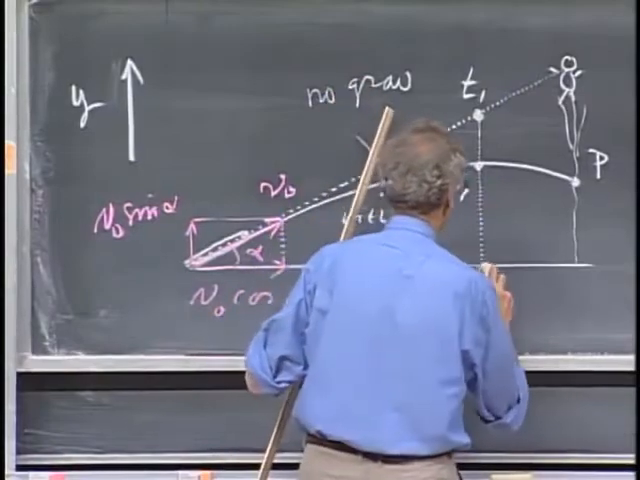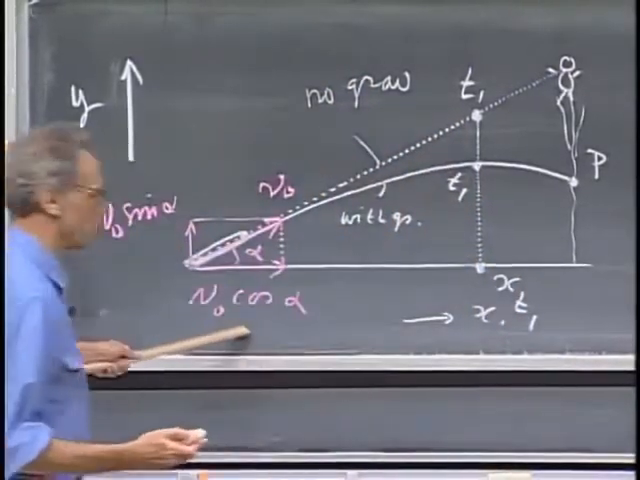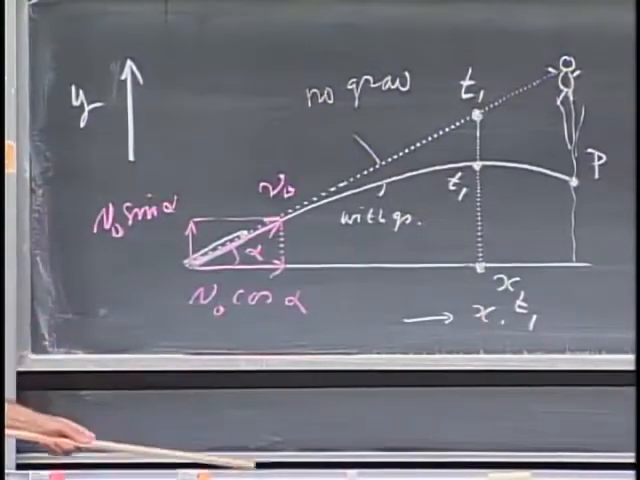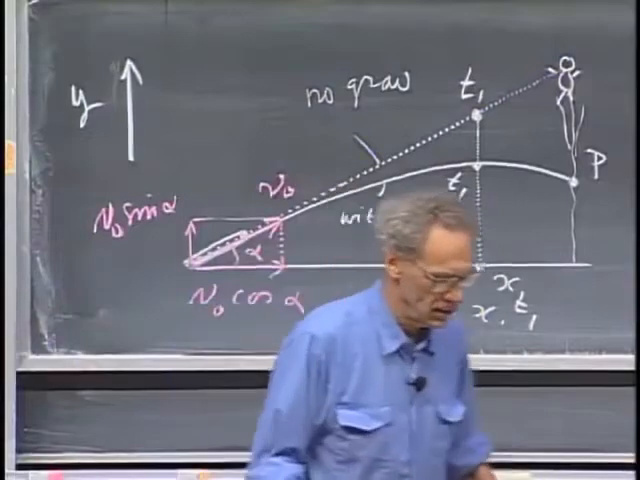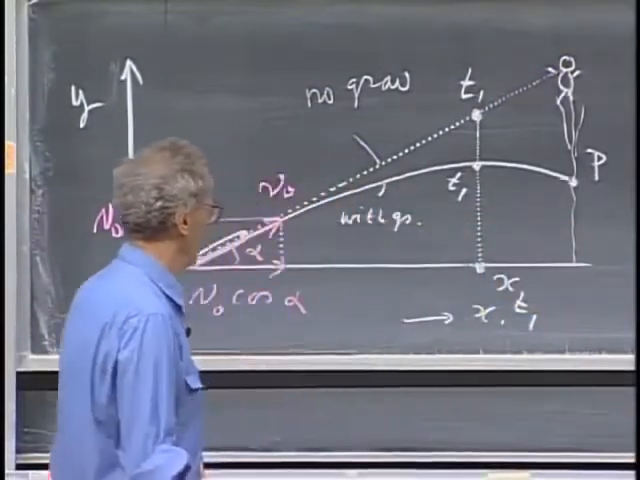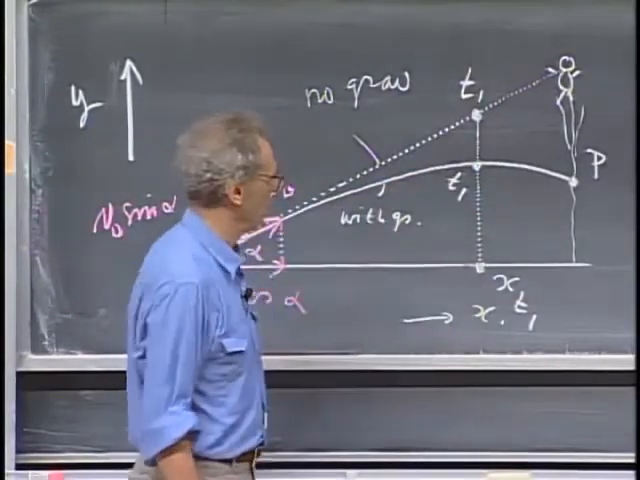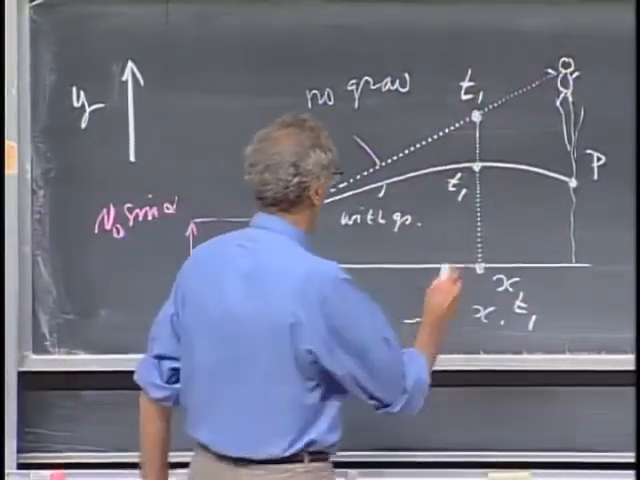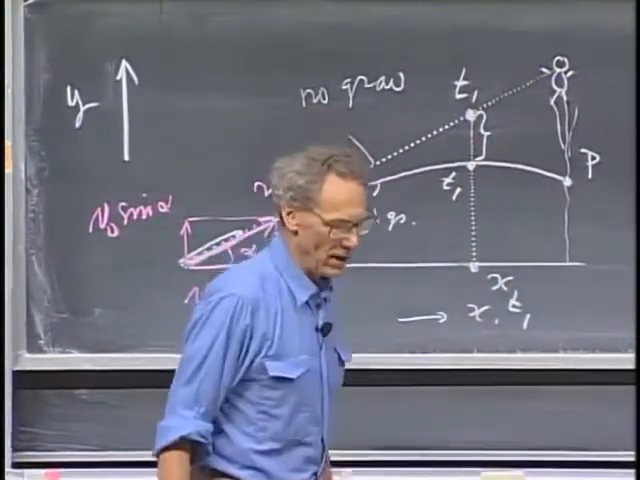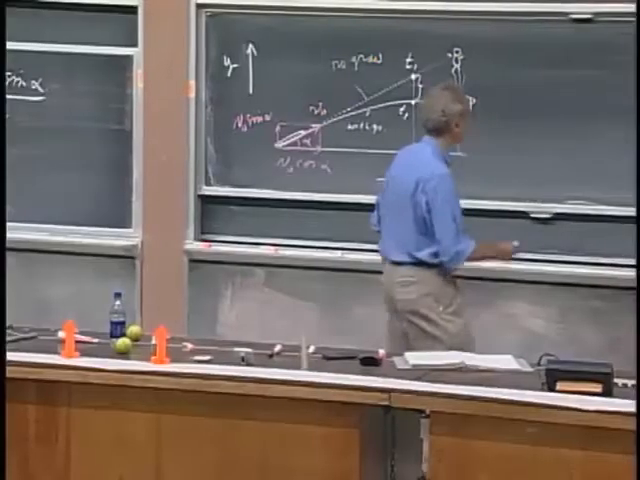because the x position, x(t1), is the same because the horizontal velocity is the same. That's independent of whether there is gravity or not. There is no acceleration in the x direction. And so, they are both exactly at the same x position. What is this difference? Well, that is the difference between the equation with gravity and without gravity.